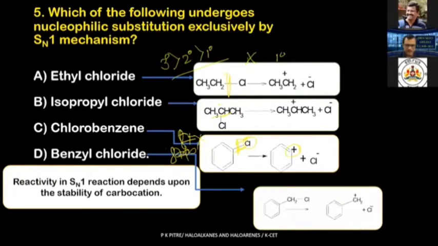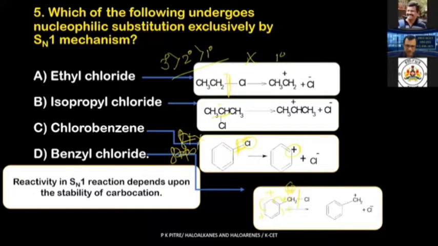What about the next one? Benzyl is given. In benzyl, the bond will be broken over here, and a positive charge will be developed on this carbon. You may say, sir, this is a primary carbocation, so it should be unstable, so you may go for option number 2. Wait, it's not like that. Look at this particular carbon atom over here. The positive charge developed on this carbon atom undergoes delocalization. This bond comes over here, and a positive charge is developed on the ortho position. This comes over here, and a positive charge develops on the para position. From here the delocalization takes place. Positive charge comes.